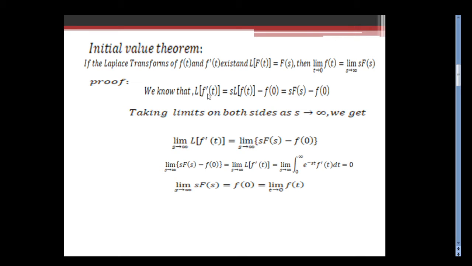We know the formula L of f'(t) equals s times L of f(t) minus f(0). And here L of f(t) is nothing but capital F(s). So the formula becomes s times F(s) minus f(0). Now taking the limit on both sides as s tends to infinity, we get limit s tends to infinity L of f'(t) equals limit s tends to infinity of s times F(s) minus f(0).